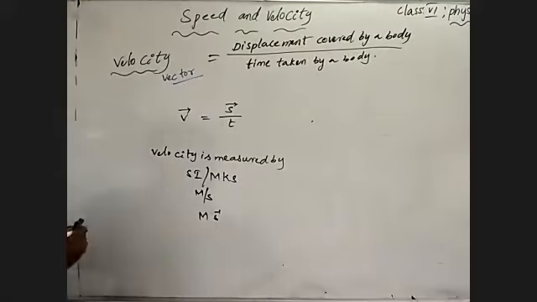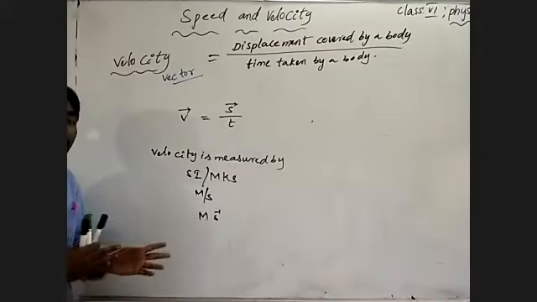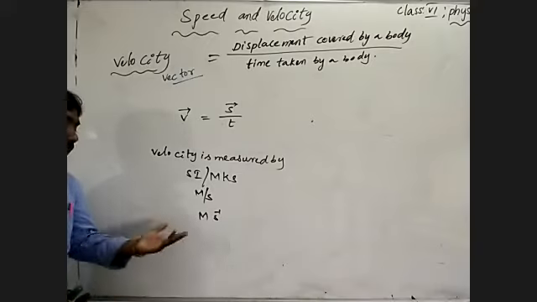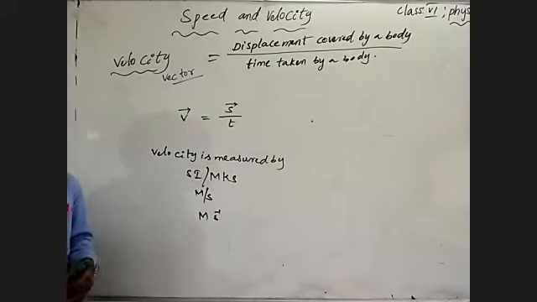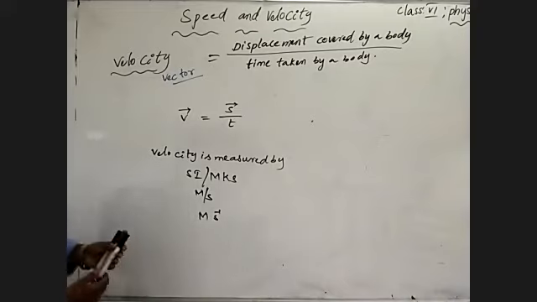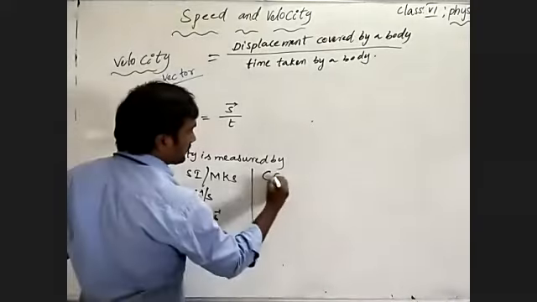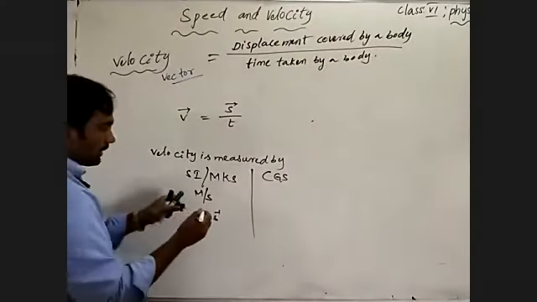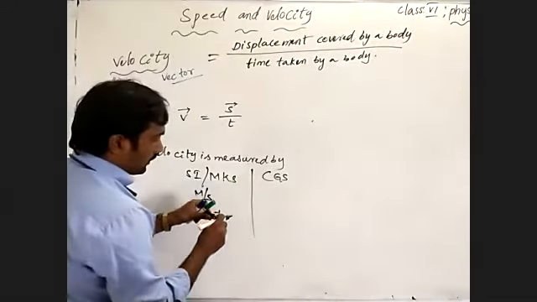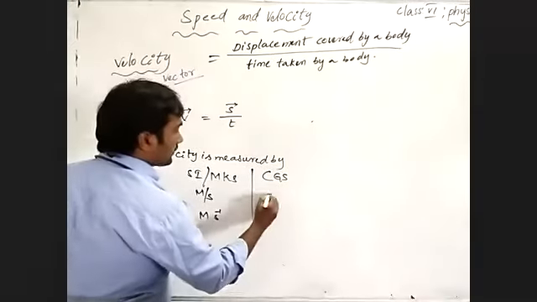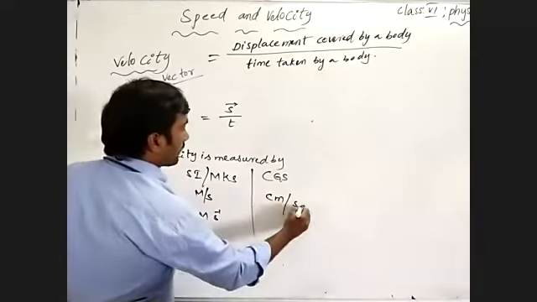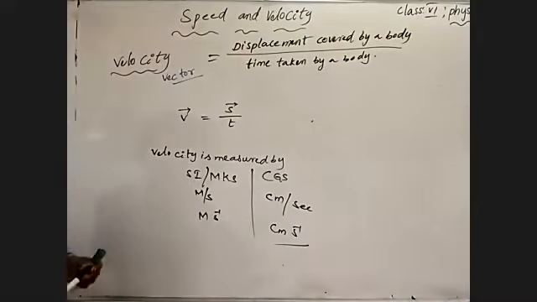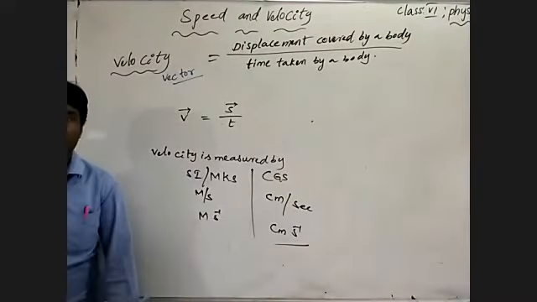What we observed from this is that we get the same unit as for speed, because displacement is measured in the same unit as distance. Coming to the CGS system, displacement is measured in centimeters, so velocity is centimeter per second, or centimeter second inverse, by transferring the unit from denominator to numerator.